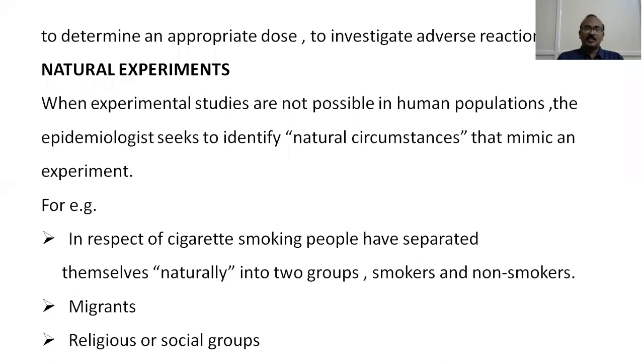Likewise, natural experiments. When experimental studies are not possible in human populations, the epidemiologist or the investigator tries to seek or identify natural circumstances that can mimic an experiment. Let me explain this by an example. In 1881, there was a huge earthquake in the city of Athens. Athens is the capital of Greece, and there was a huge earthquake at that time.